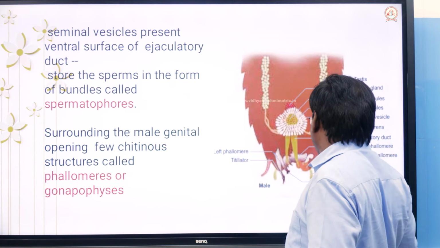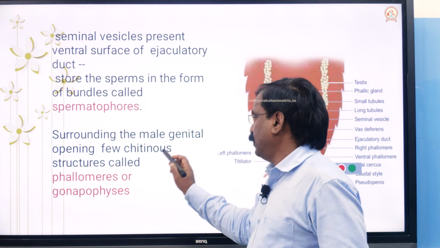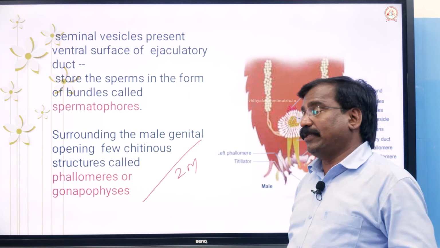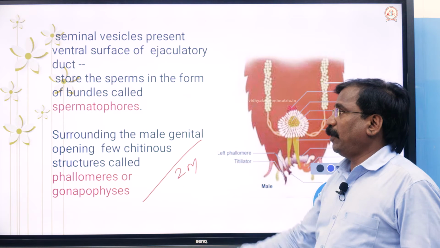Very important, a most frequently asked 2 marks question: what are phallomeres? Already discussed in the morphology itself.